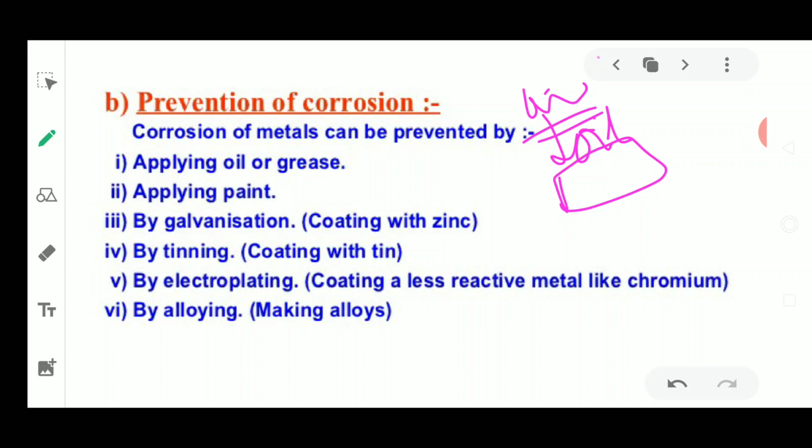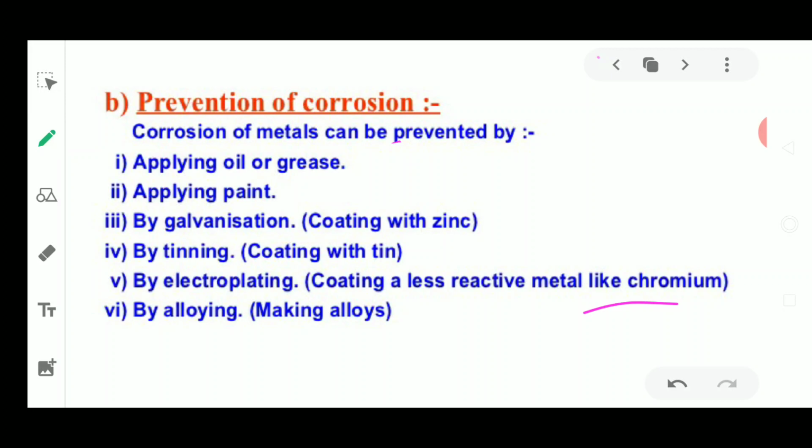So rusting causes damage to the iron object, so we can prevent rusting by all these steps. Okay, so we can apply grease, we can apply paint, we can galvanize, we can do tinning, and then we can do electroplating. Fine. Electroplating is also done with the help of electrolysis, where current is passed and the iron objects or any other objects which are prone to rusting are electroplated with the help of a less reactive metal like chromium. Okay, so this is how we are going to prevent the corrosion in the iron and the copper and the silver objects.